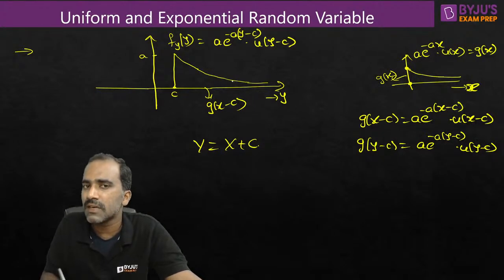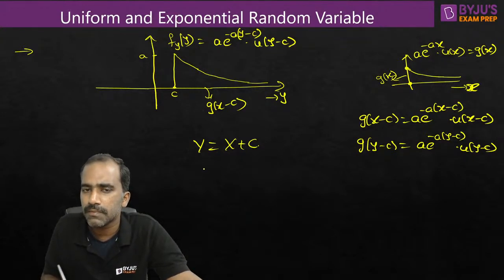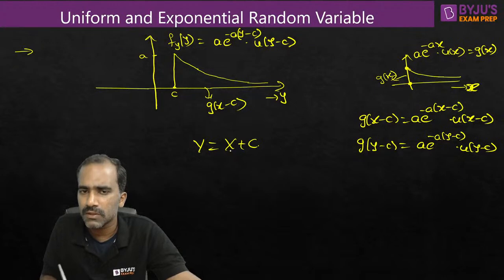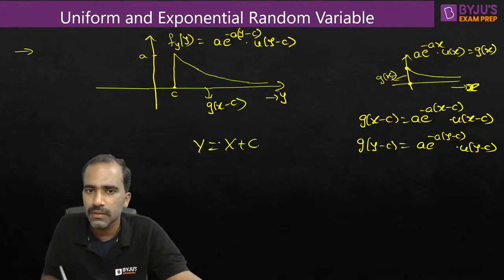If you can observe the relation between this random variable and the PDF of the random variable that we already know, then things will become easy. I hope you understood this part. Common sense stuff. This is just shifting, right?